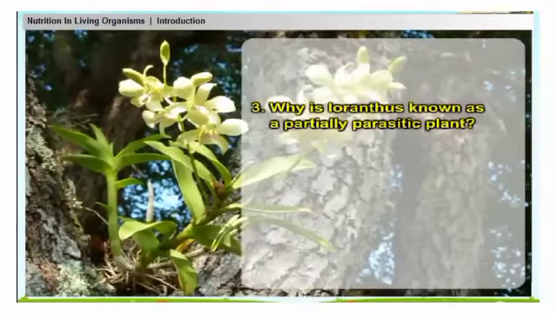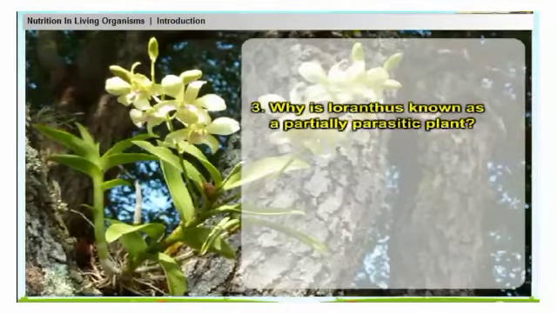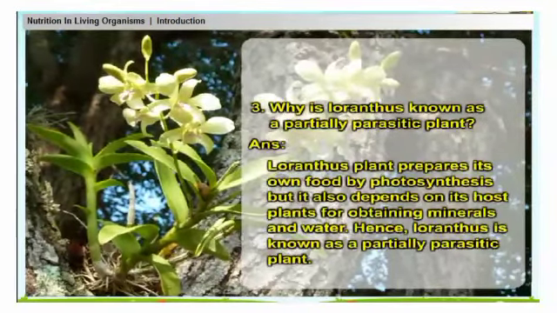Why is loranthus known as a partially parasitic plant? Loranthus plant prepares its own food by photosynthesis, but it also depends on its host plants for obtaining minerals and water. Hence, loranthus is known as a partially parasitic plant.